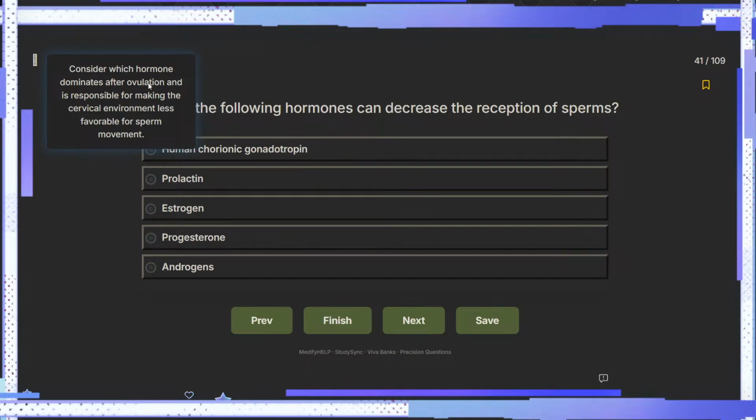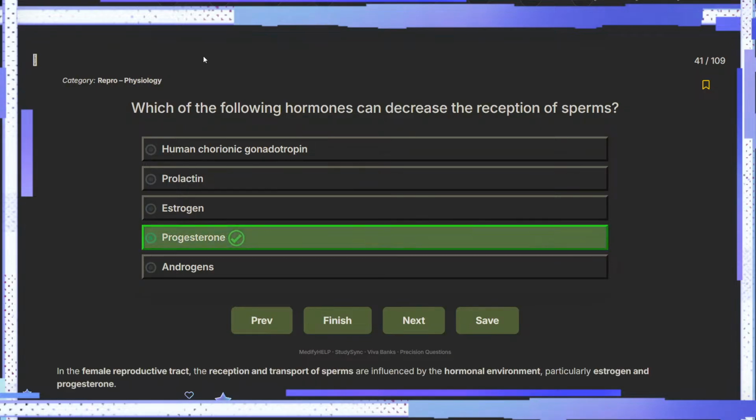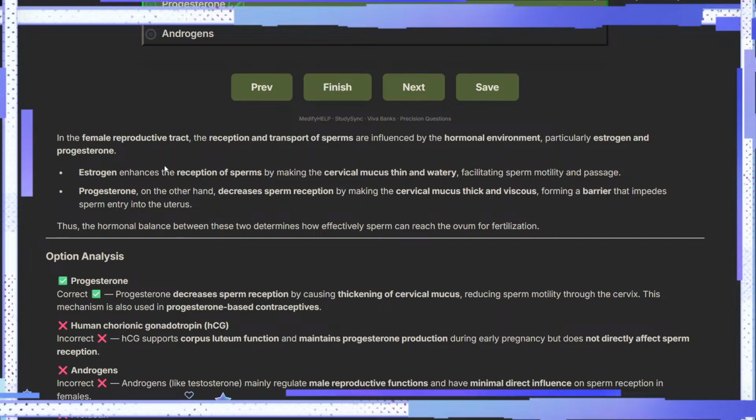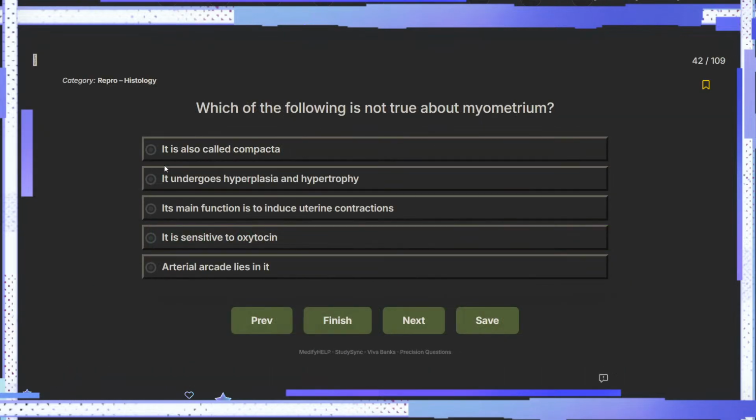Which hormone dominates after ovulation and is responsible for making the cervical mucus... Ah, okay. That's progesterone, right? Estrogen enhances the reception, but progesterone decreases sperm reception by making the cervical mucus thick and viscous, forming a barrier that impedes sperm entry. Fair enough. Awesome.